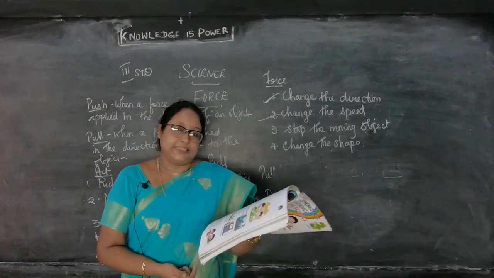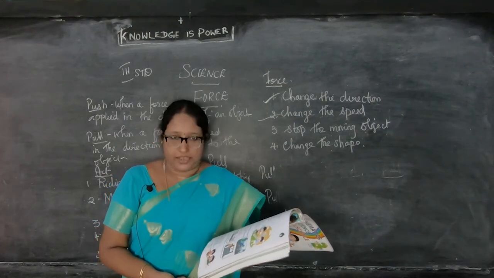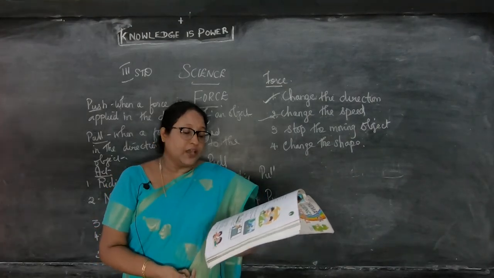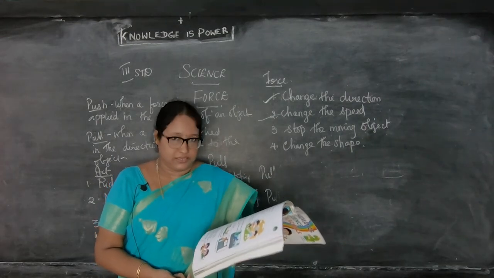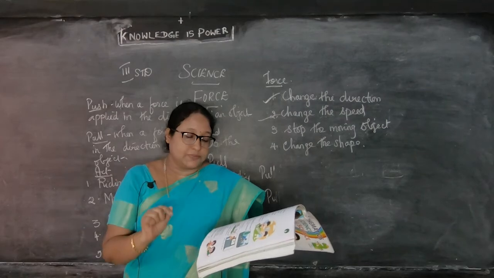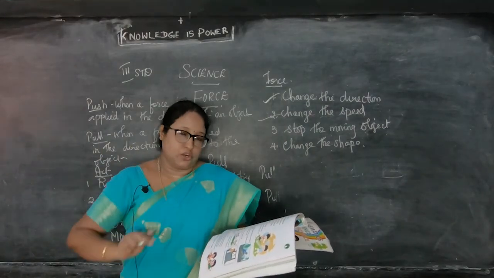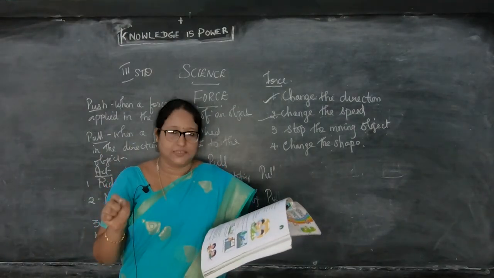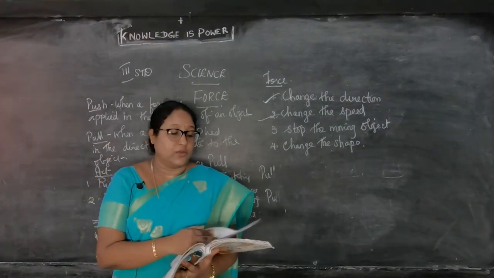Then for example, see here, Ram and his brother are playing with a toy car. Okay, they are playing with a toy car. Ram tries to move the toy car and his brother stops it. So Ram, what he is doing is moving the toy car, but what his brother is doing is stops it from the opposite direction to slow down the toy car. So these forces are the changes in the speed of an object. So this one is one of the examples.